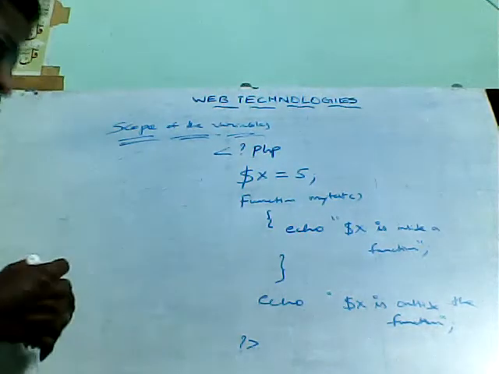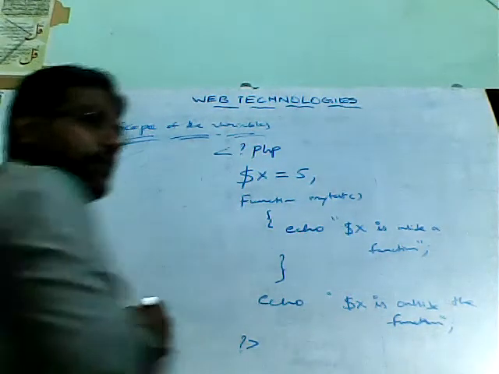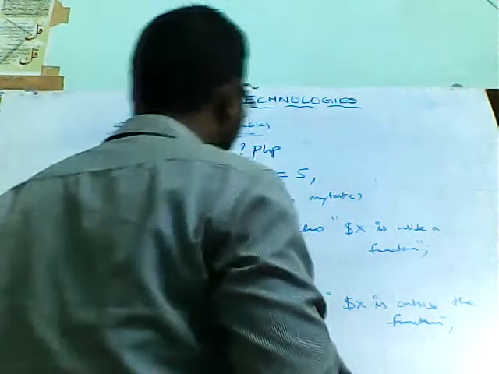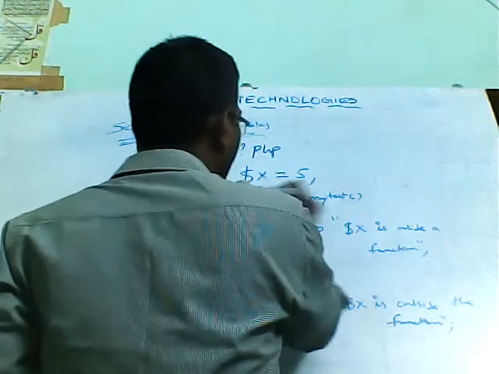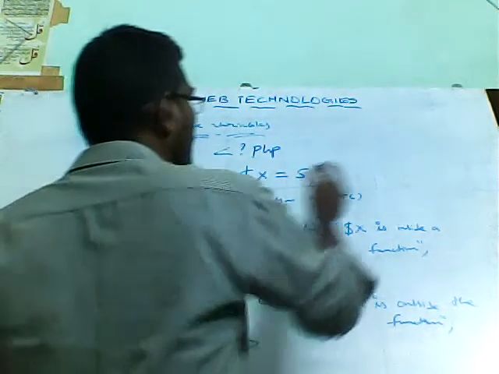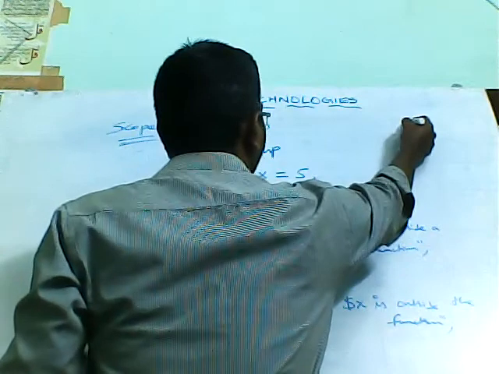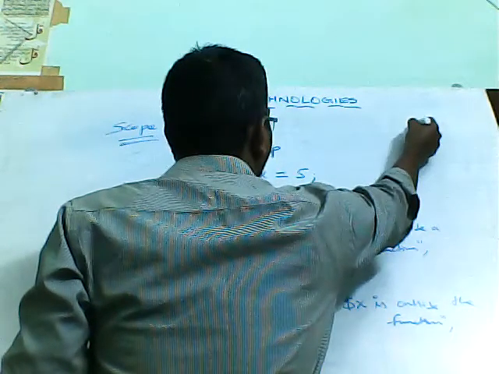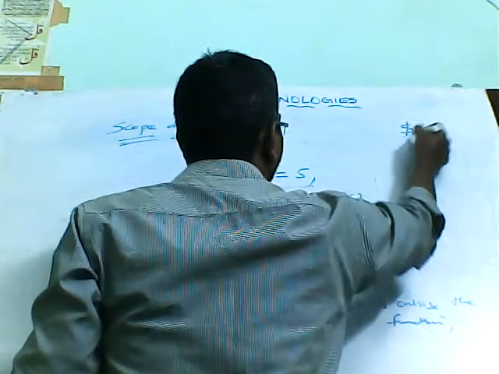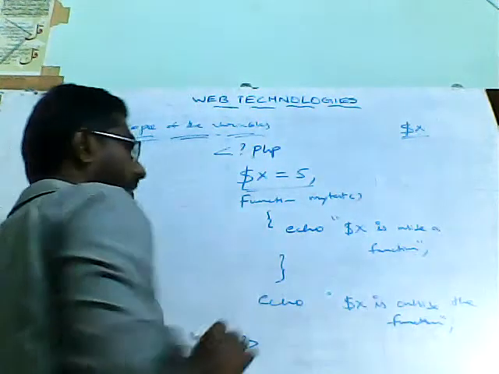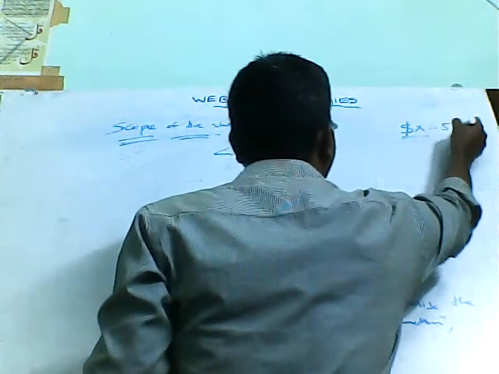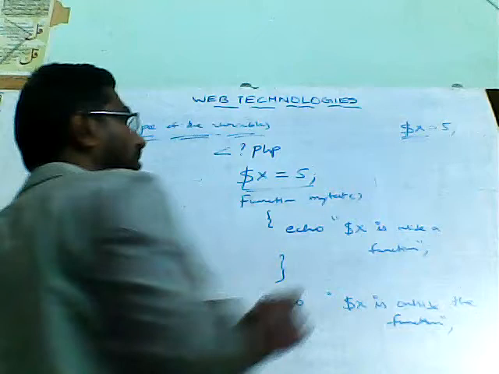Just observe this program. Now I want to give clarity to you on what the scope of the variable is. Here I have declared one variable. Just now we have seen how to declare a variable. If you want to declare any variable in PHP, the dollar sign is followed by the variable name. That is the declaration syntax, and you can assign the value as equal to 5. That also we have seen.